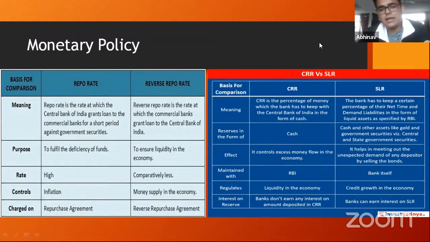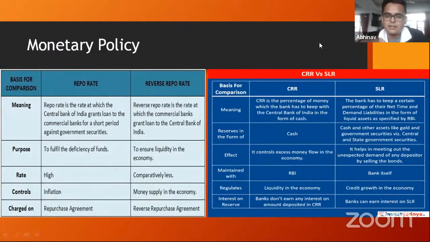So let's say the cash reserve ratio is X%, right? So banks are supposed to keep X% of money in deposits, and they have 100 minus X only to lend, right? So let's say the RBI says, okay, I want banks to lend more money. The banks are not lending more money. So the RBI then says, okay, I will reduce the cash reserve ratio.